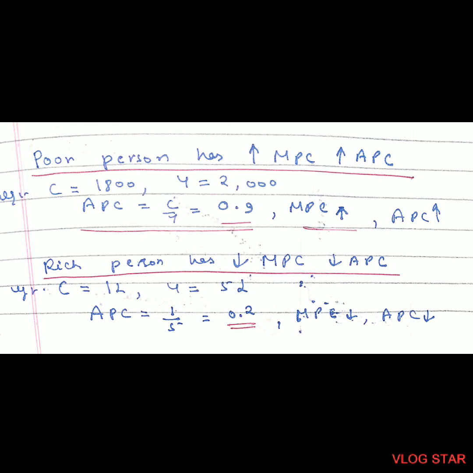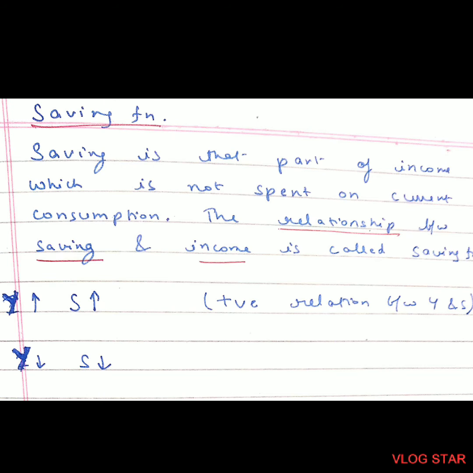From this we come to know that poor person has higher average propensity to consume and marginal propensity to consume, whereas a rich person has lower MPC and lower APC. Now let's talk about saving function. Saving is that part of income which is not spent on current consumption. The relationship between saving and income is called saving function.